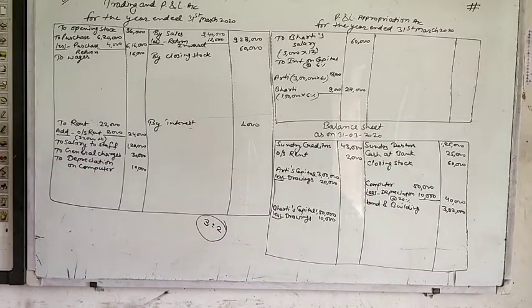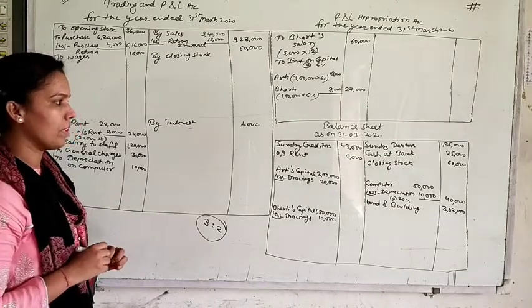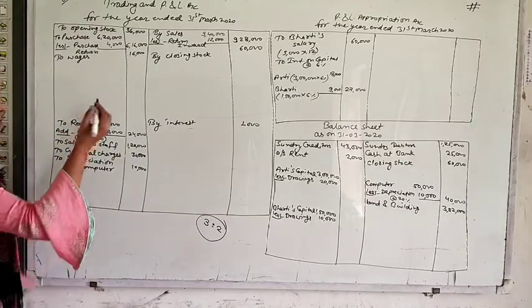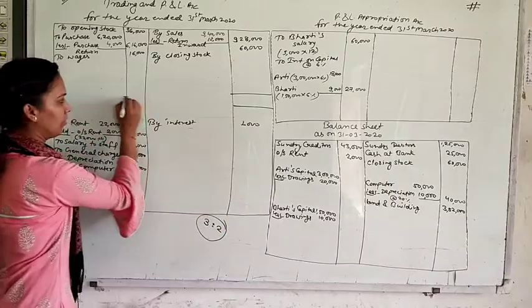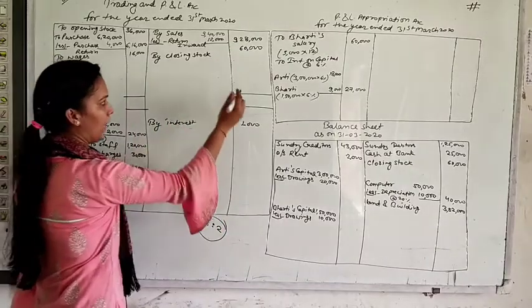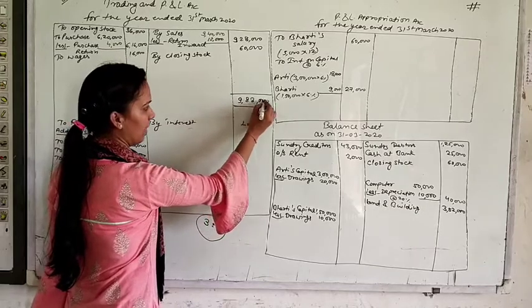Check, is there any other information in the question that we did not enter? I think no. So just total of all the accounts. This was a normal question. This was a normal format for you. First of all, total of trading account. 928 plus 60, it is 9,88,000.